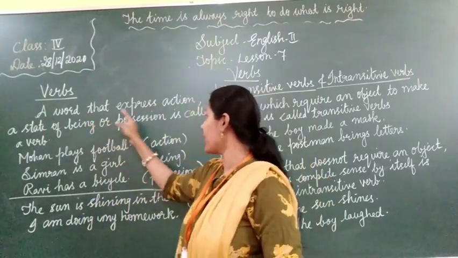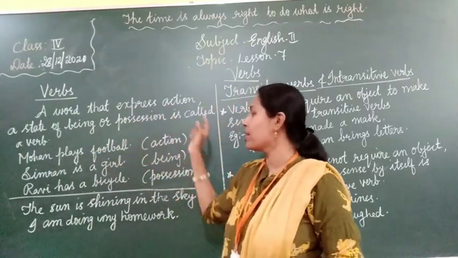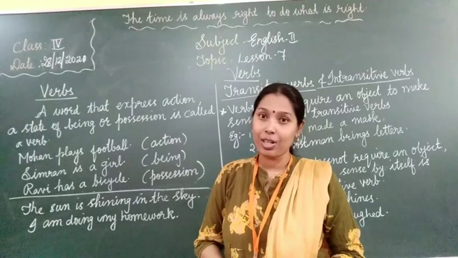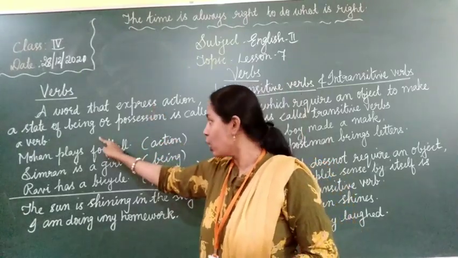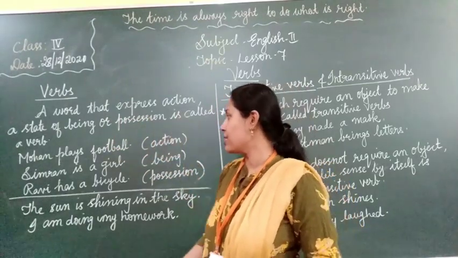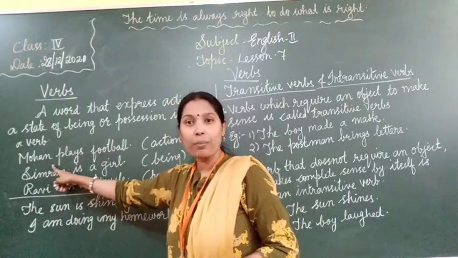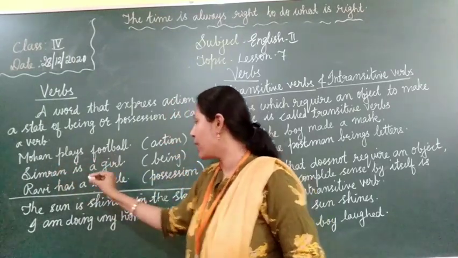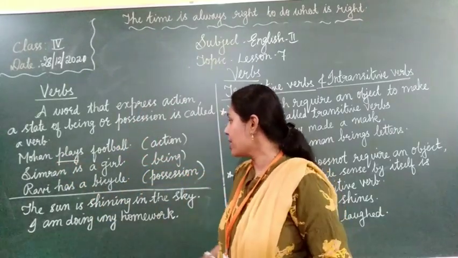A word that expresses action, a state of being or possession is called a verb. What is a verb? A word that expresses action, a state of being or possession is called a verb. See the examples. Mohan plays football. What does Mohan play? He plays football, right? Here the verb is plays. It shows action.